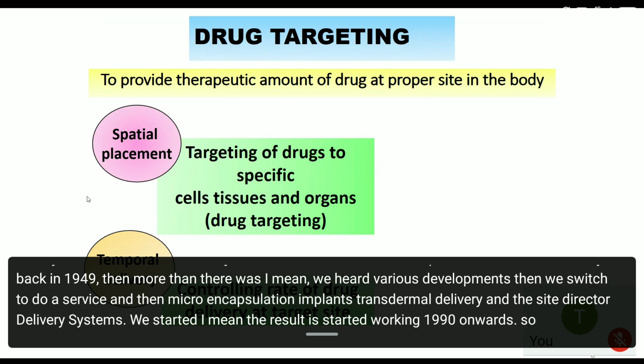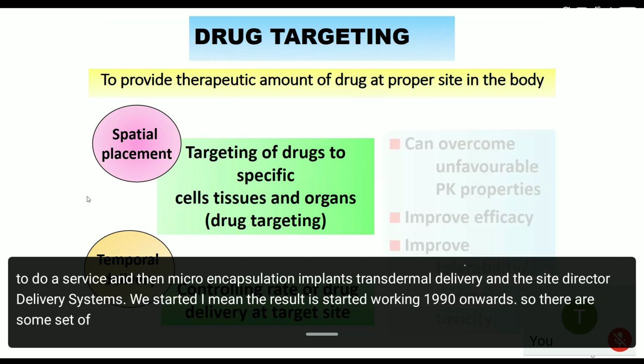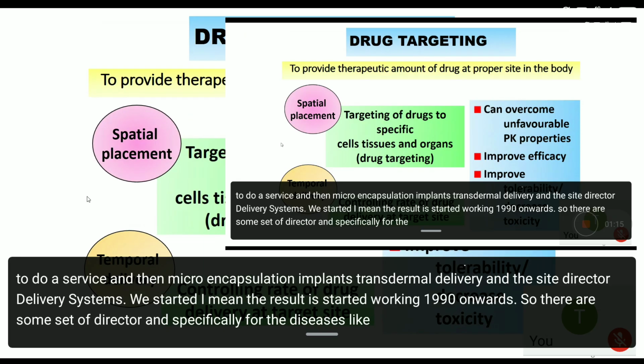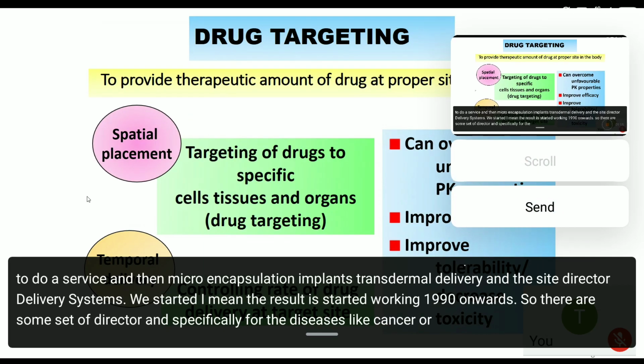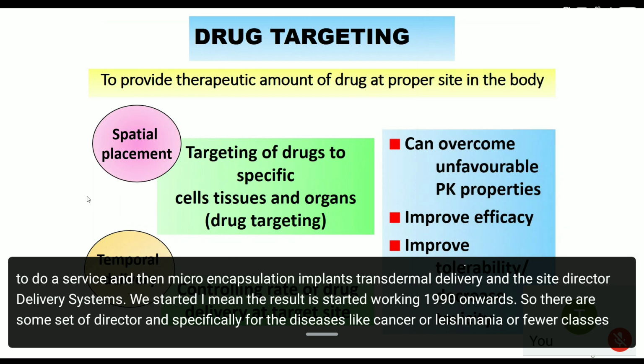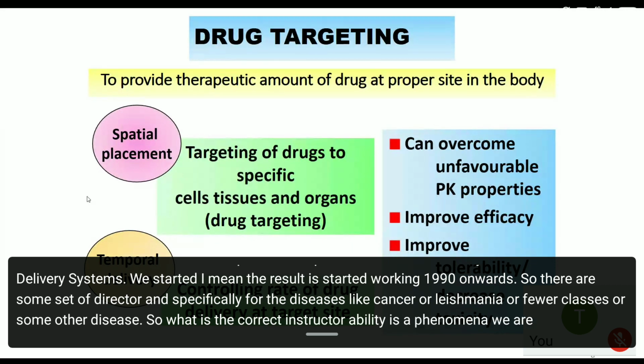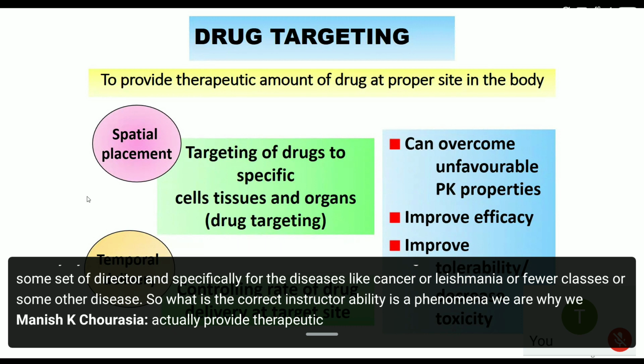So there is the concept of drug targeting specifically for diseases like cancer or leishmania or tuberculosis or some other disease. So what is drug targeting? Drug targeting is a phenomenon whereby we provide a therapeutic amount of the drug at the proper site in the body, or the required site in the body.